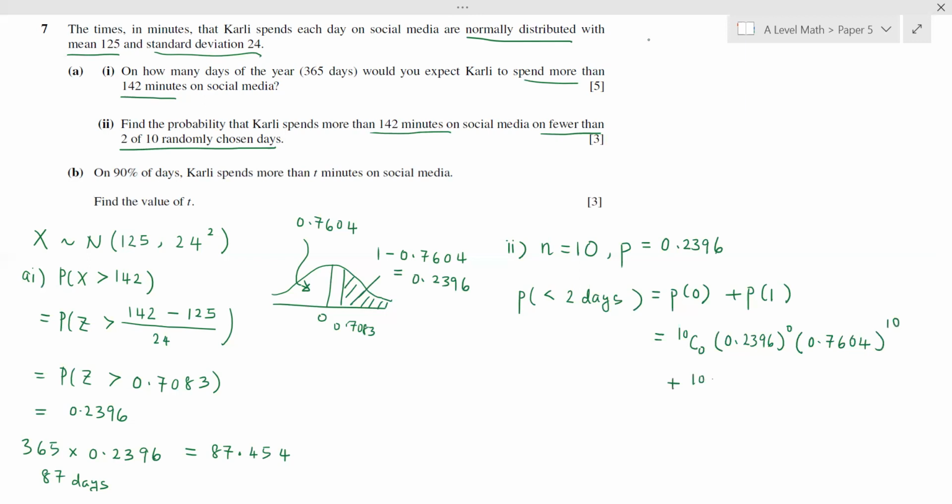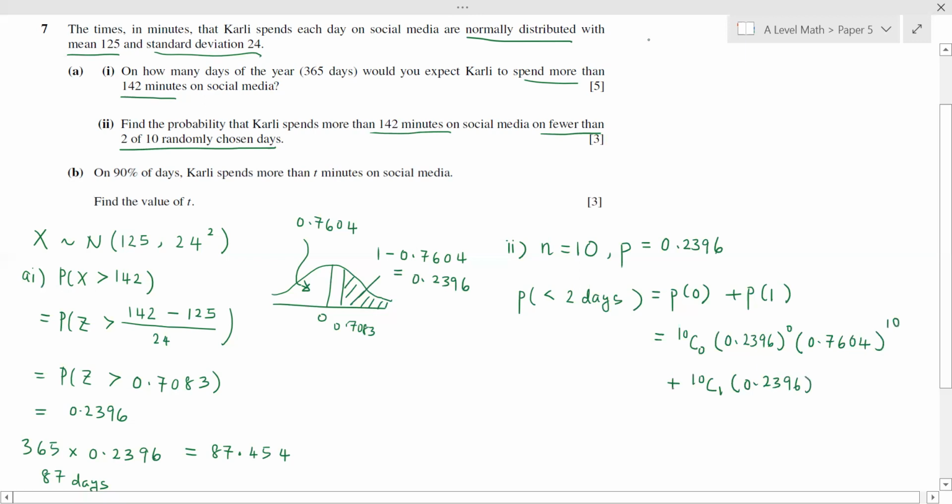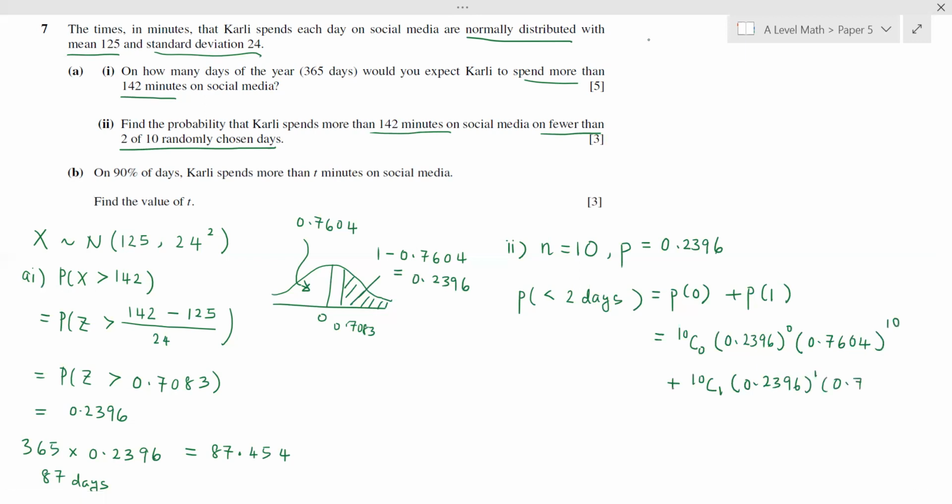The probability of 1 day is 10C1, 0.2396 to the 1, 0.7604 to the 9. We can compute all these using a calculator. So that is 0.064628 and 0.20364. That gives us a probability of 0.268 to three significant figures.